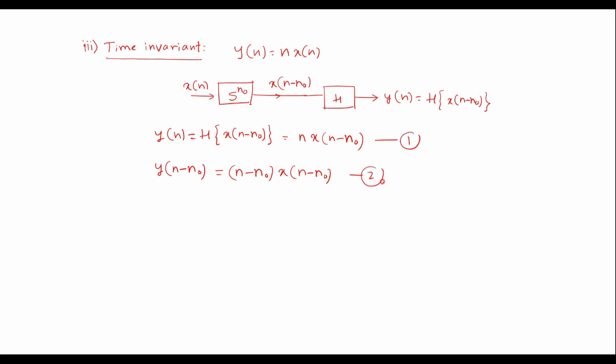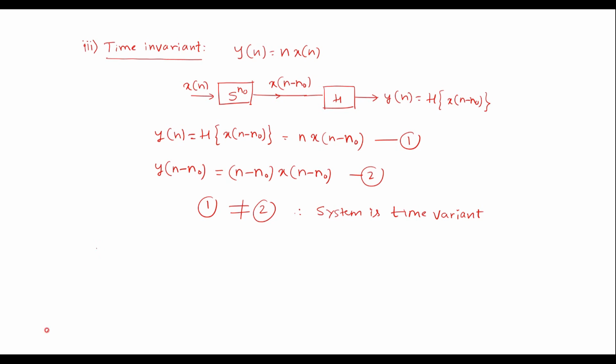This is 2. Here we can observe that equation 1 is not equal to equation 2. Therefore, given system is time variant. If 1 is equal to 2, then the system is time invariant.